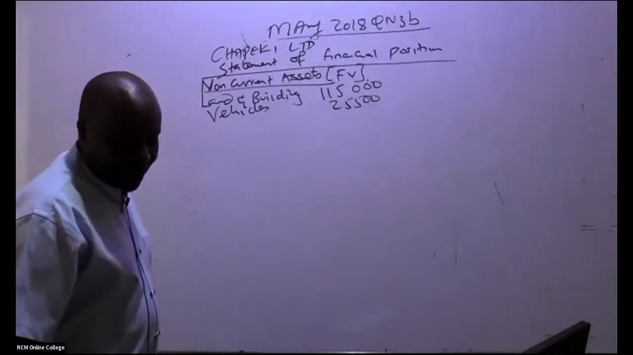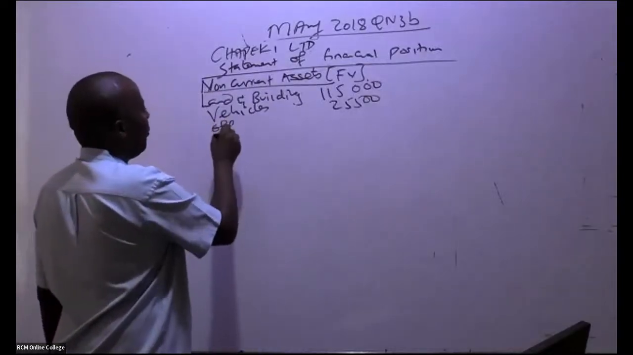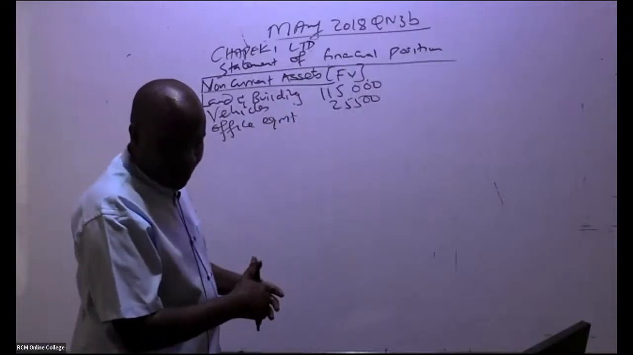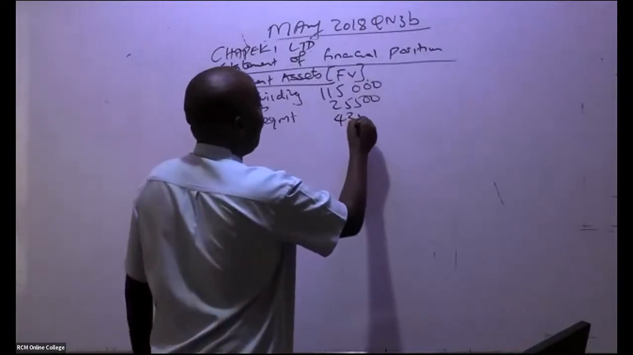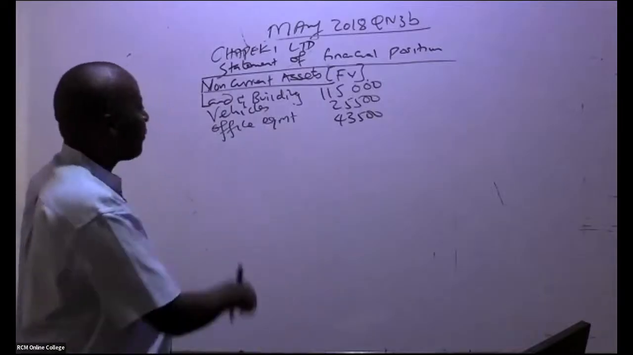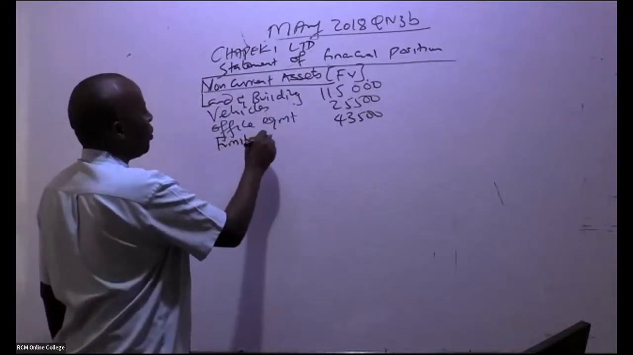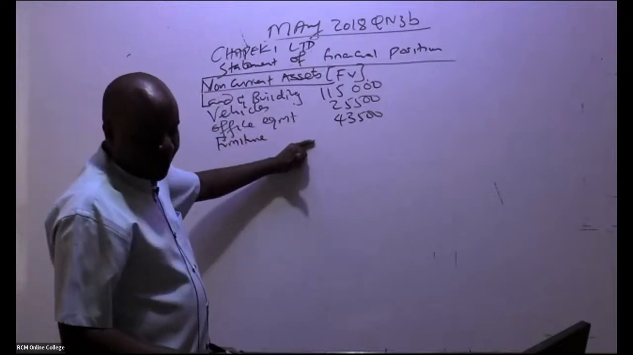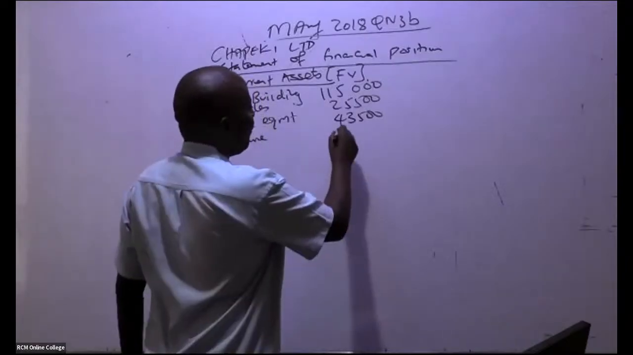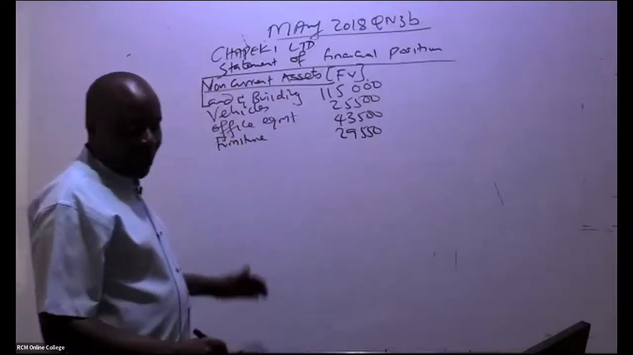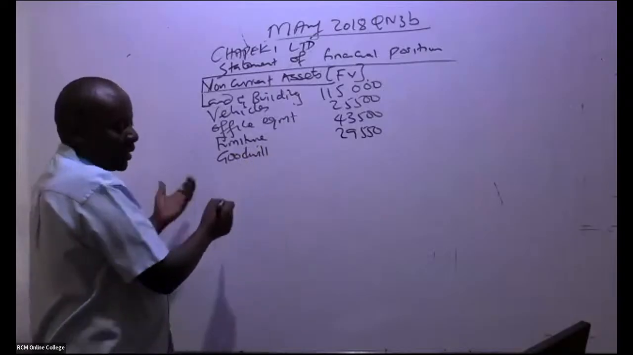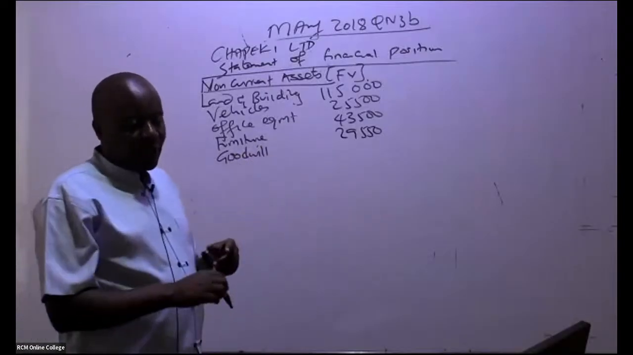From your past paper, the next one is office equipment. We have 43,500. Thank you so much. From there, I can see what we also took over, in this case furniture. How much for furniture? We have furniture of 29,550. From there, don't forget our goodwill, which we have just calculated. So goodwill, are you able to see the amount of goodwill?